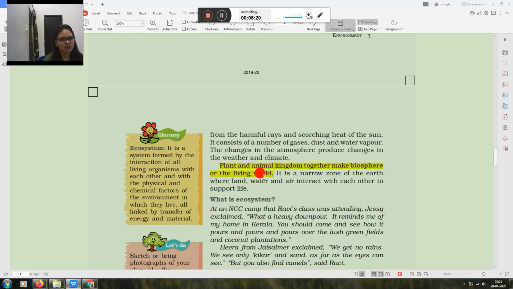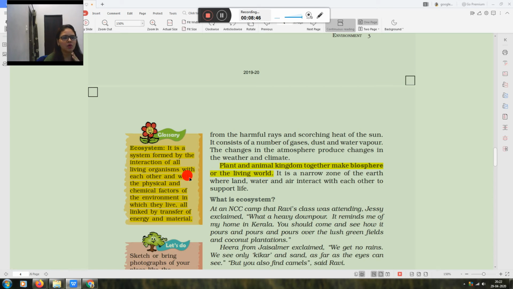Now what is ecosystem? Ecosystem is a system formed by the interaction of all living organisms with each other and with the physical and chemical factors of the environment in which they live, all linked by transfer of energy and material.